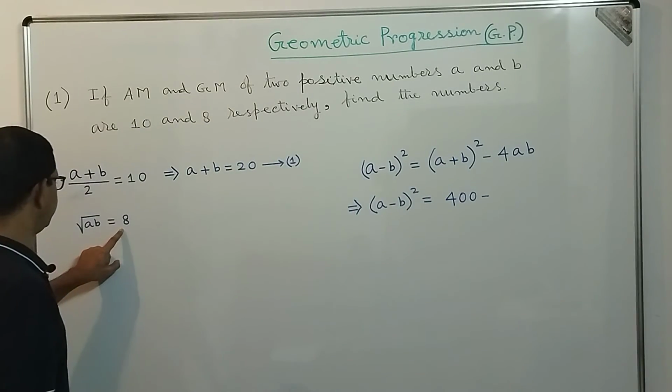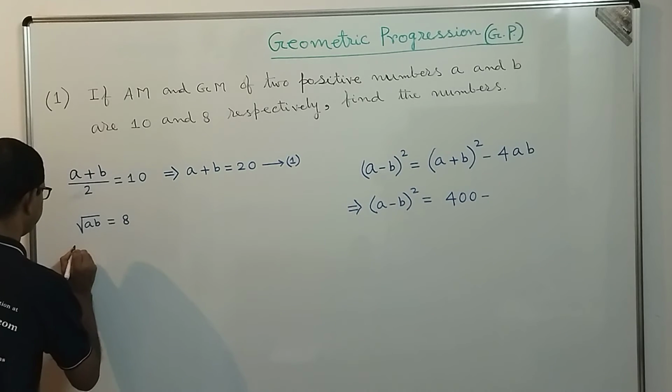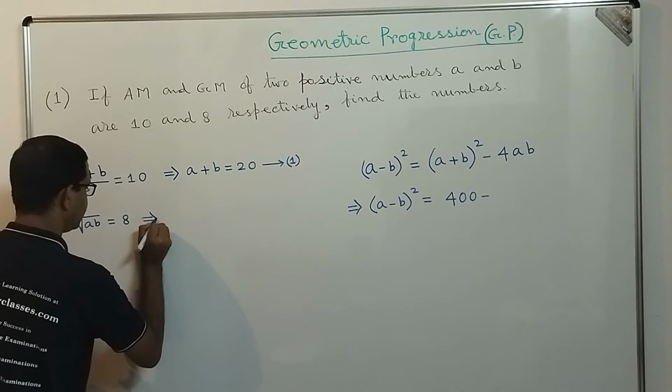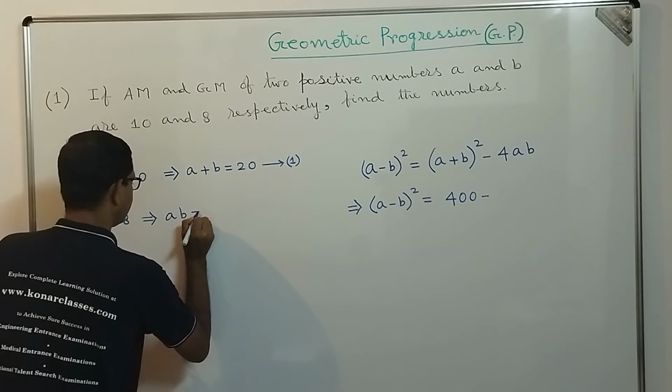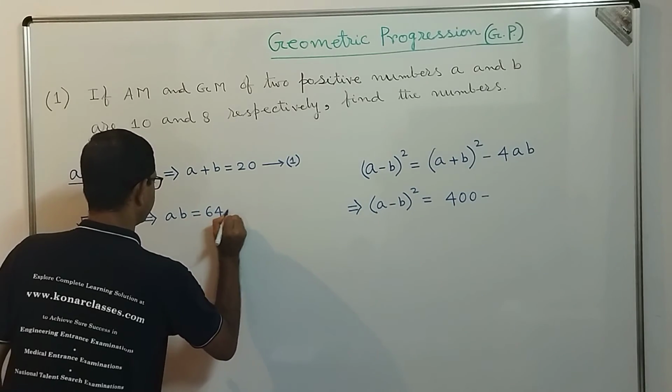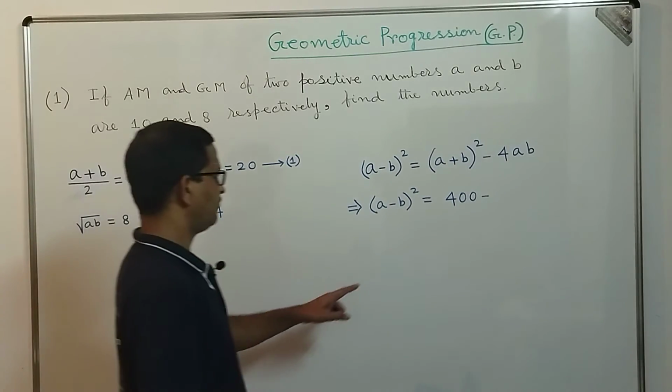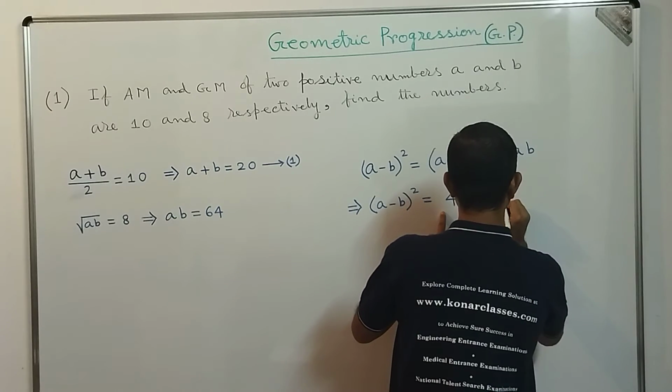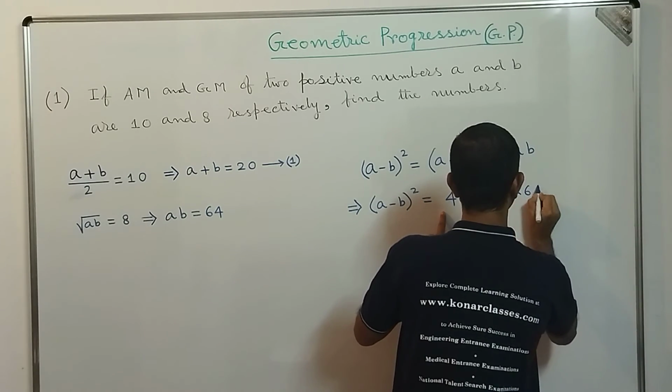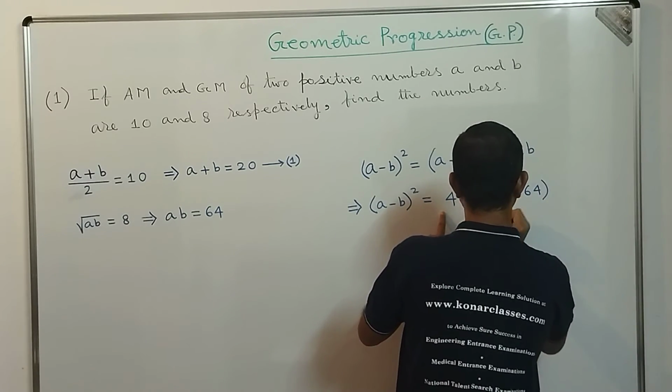4 into A into B means what? A into B is equal to 64. So 400 minus 4 into 64. Correct?